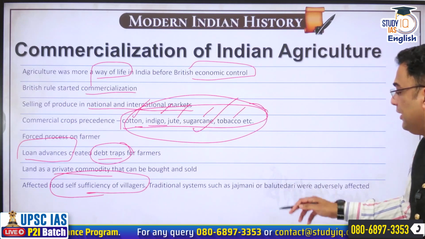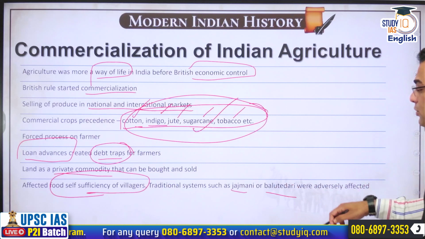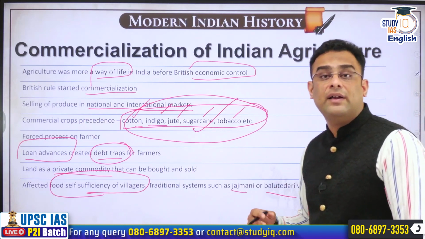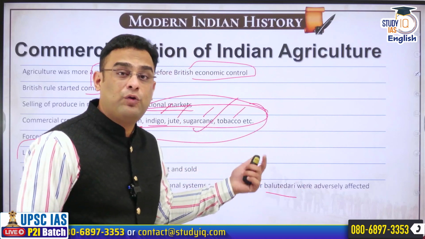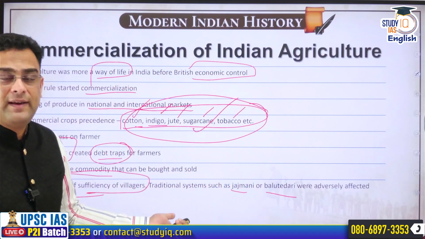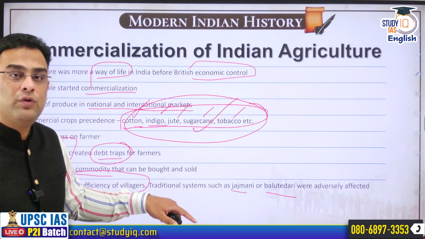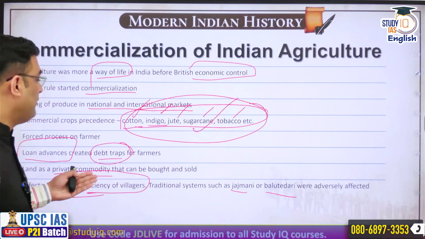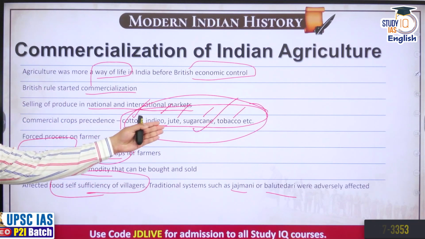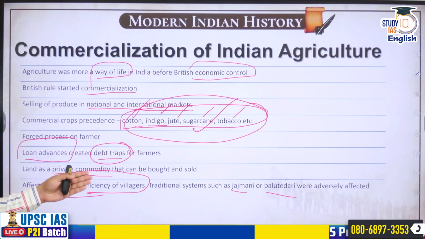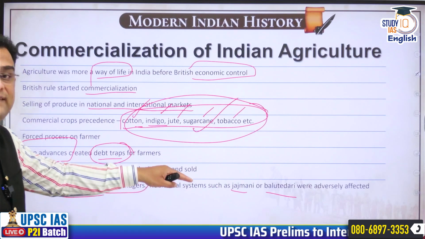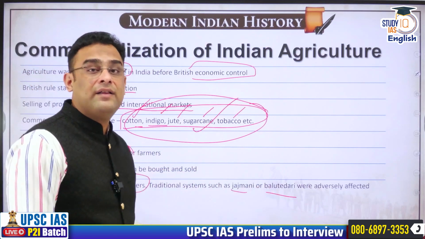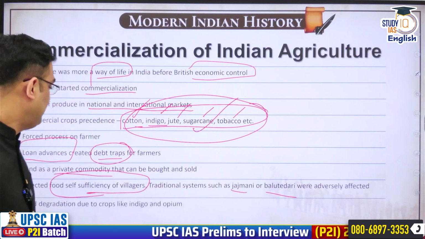Many systems that had evolved in India, like Jajmani or Balutedari, in these systems, different castes who were not engaged in agriculture used to provide their services to the village and in return get a share in food production. But now the problem was that because of commercialization, the food production itself had gone down. Therefore, these traditional stabilizing structures in India got upset in this process.